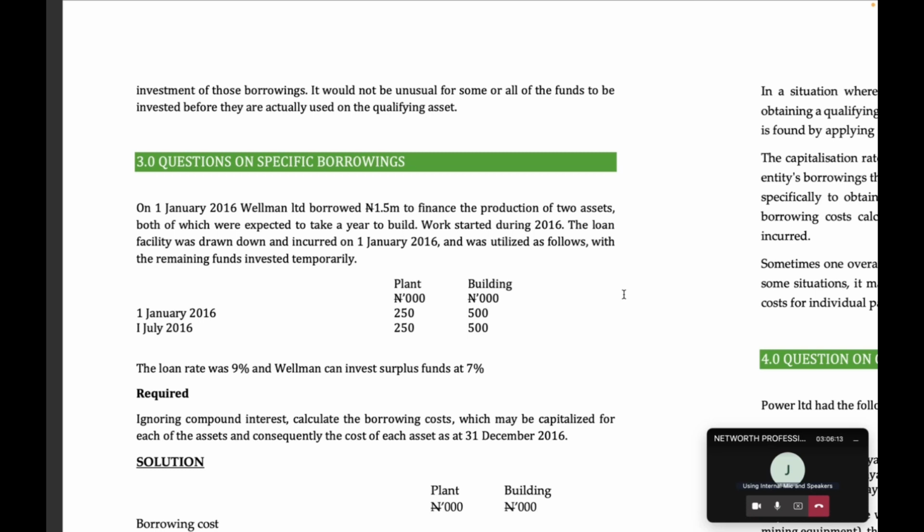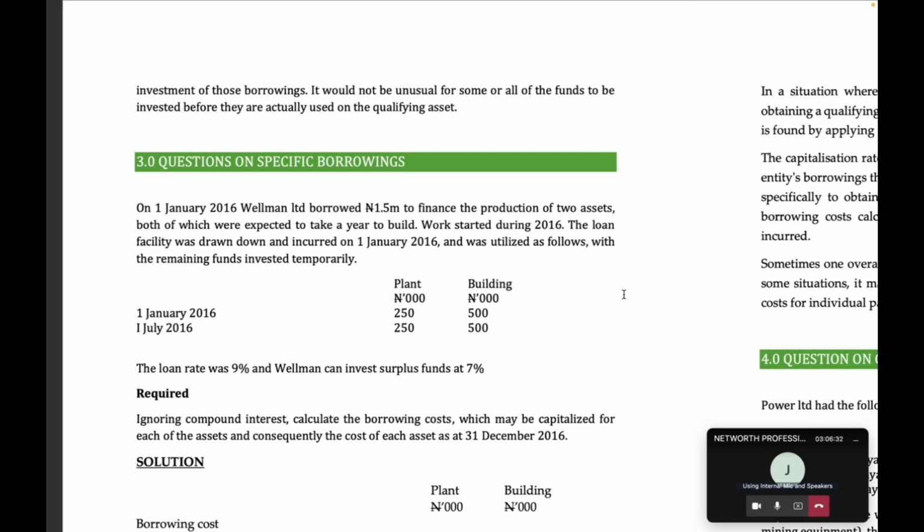Instead of recognizing that investment income as finance income in your P&L, you just use it to net off your interest that you want to capitalize, before you then add the net to the cost of that asset.